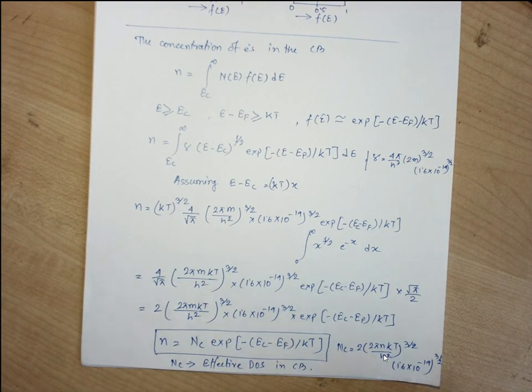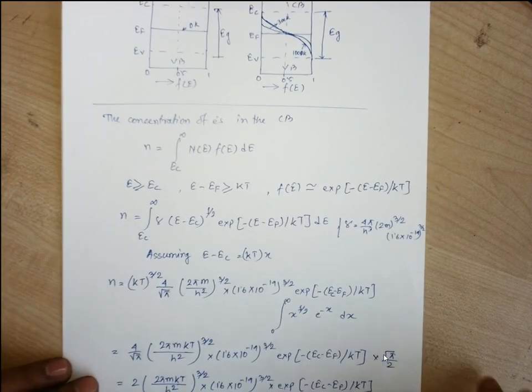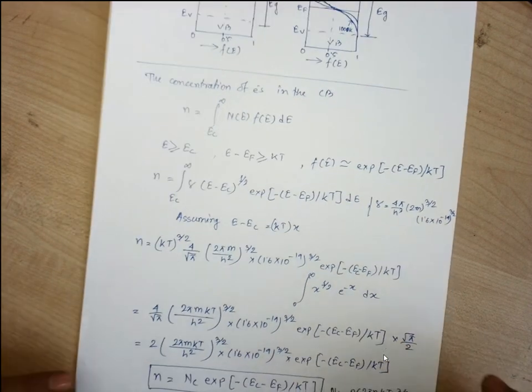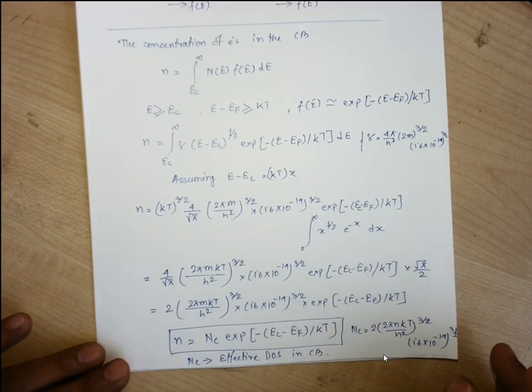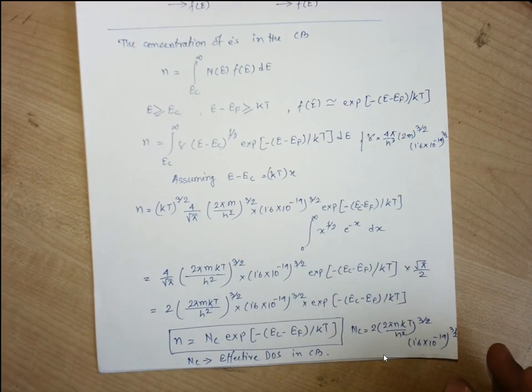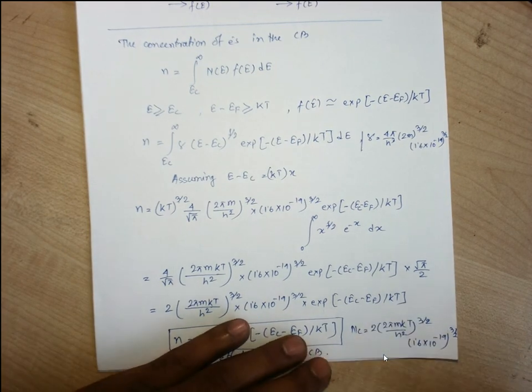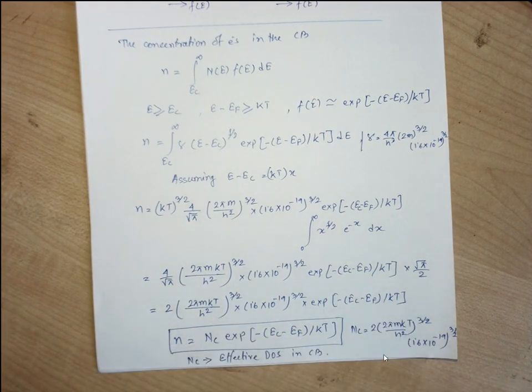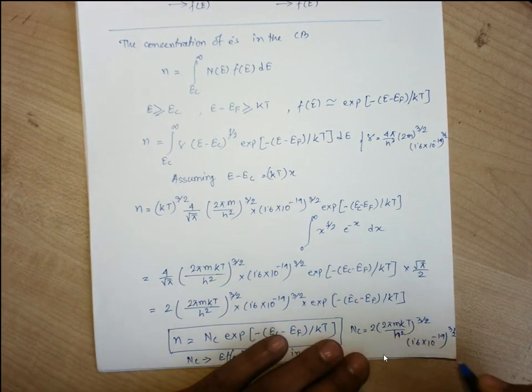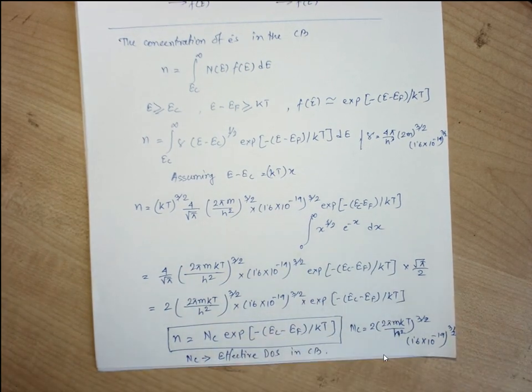In the same way we can also find out the concentration of holes in the valence band. NC equals 2 pi m kT by h square, where m is the mass and h is the Planck constant.